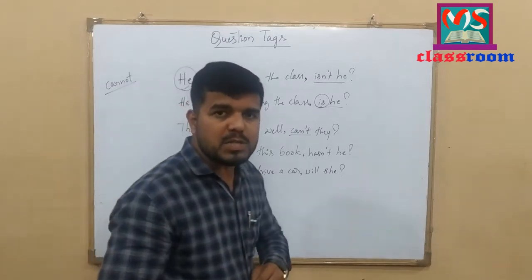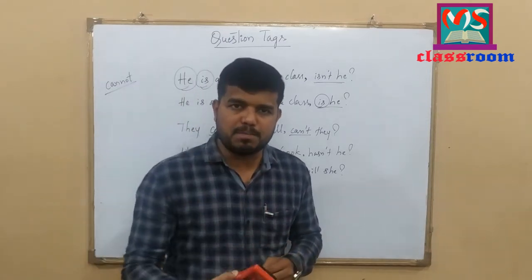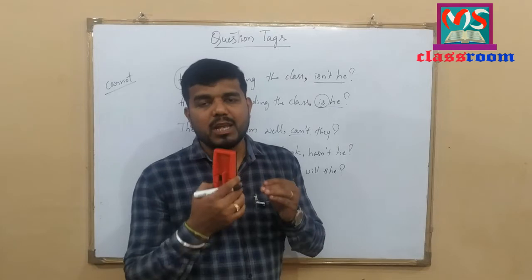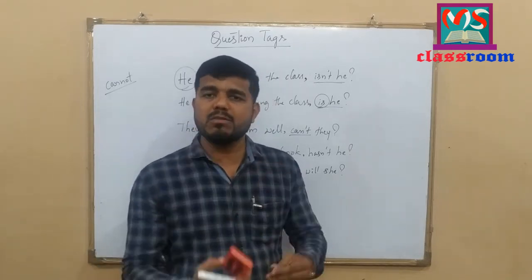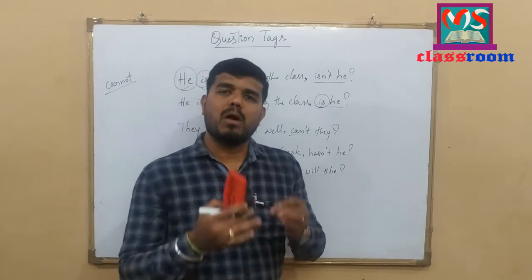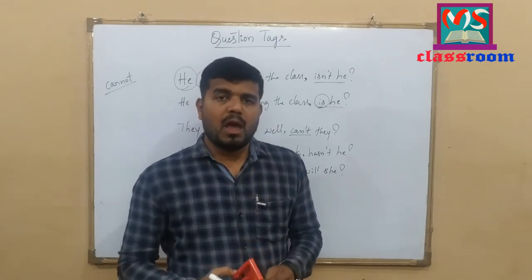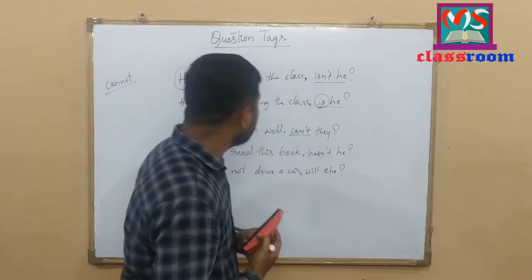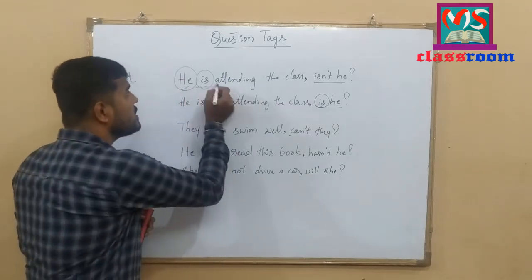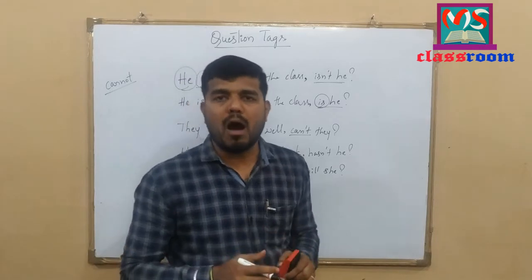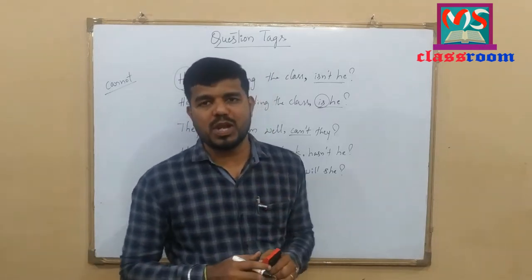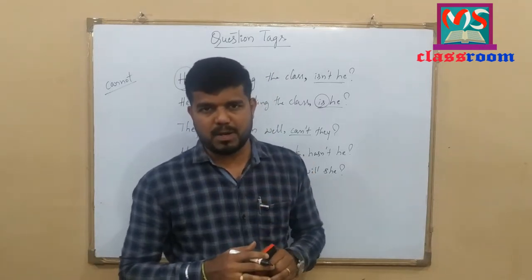Whenever we have positive sentences or positive statements, we add negative question tags. Whenever we have negative statements or negative sentences, we add positive question tags. And here, when we don't have helping verbs in a statement, we use do form auxiliaries to add a question tag at the end of the statement.